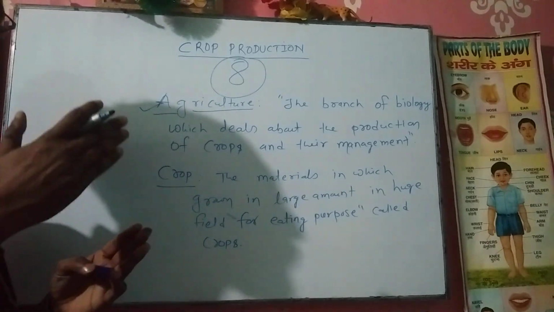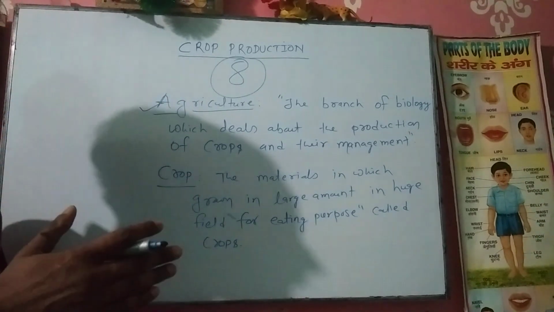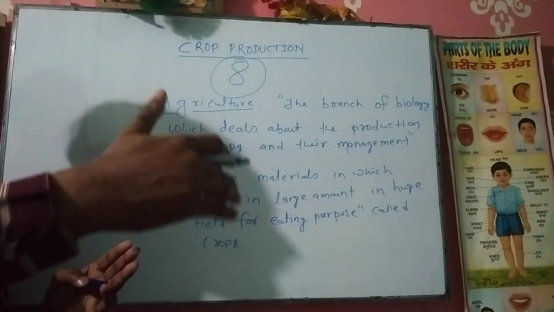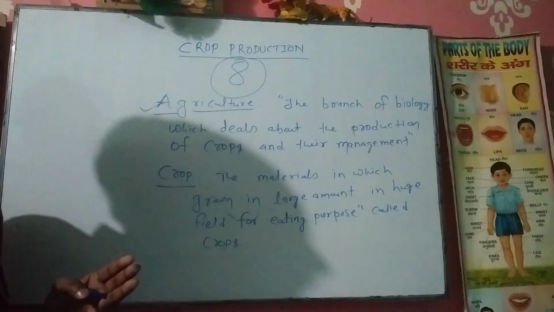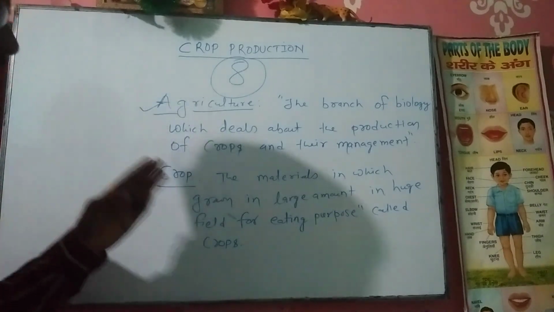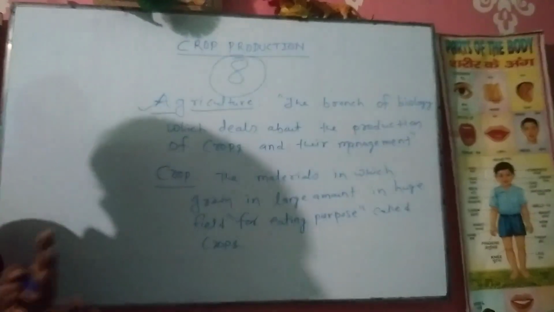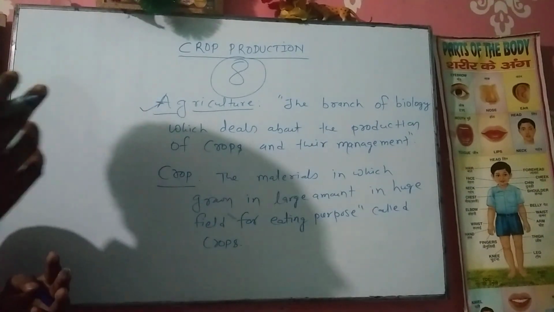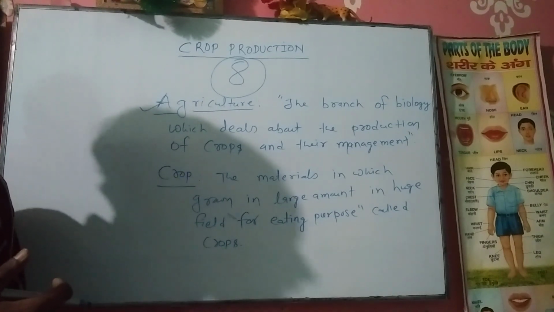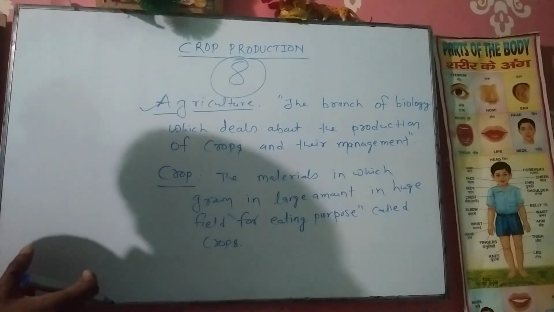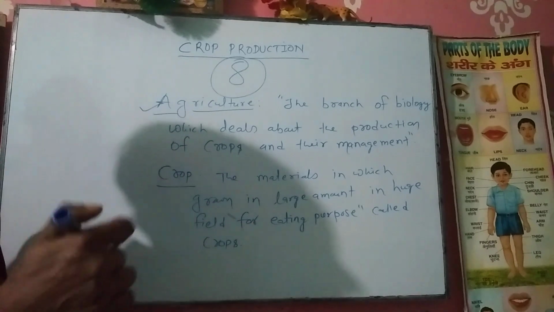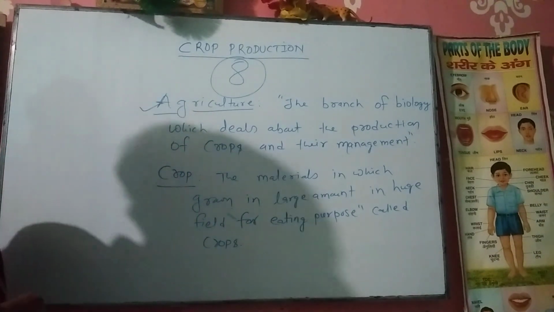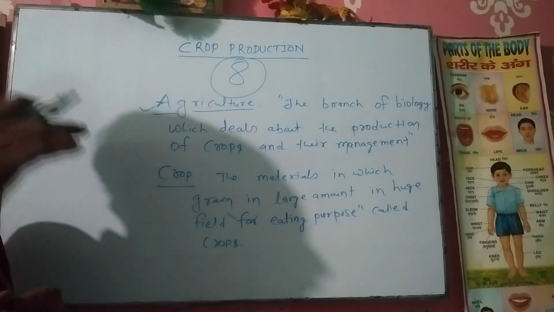When the population increases, the crop materials in the field also increase. We know that India has crop seasons. There are mainly 3-4 crop seasons: summer, winter, and mostly rainy seasons.